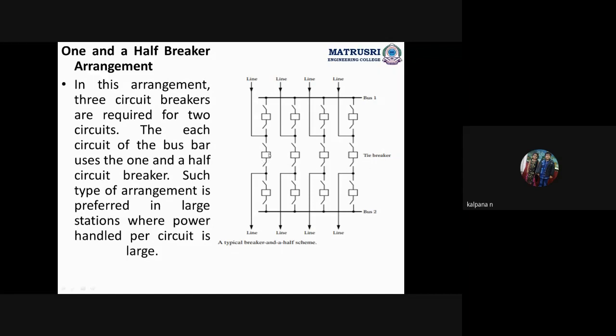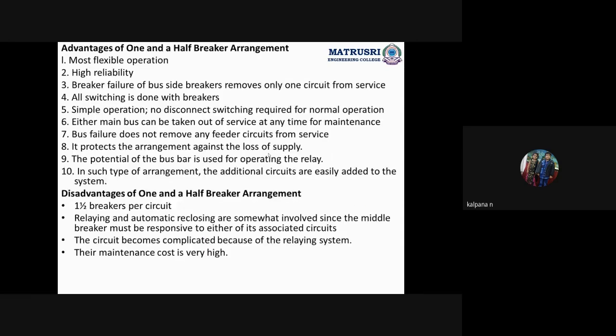This is called a tie breaker or bus coupler. Bus tie breaker also we can call. It is connected between these two. By using this breaker and half scheme also we can get the uninterrupted power supply. And these are the advantages of 1.5 breaker arrangement. First one is most flexible operation.